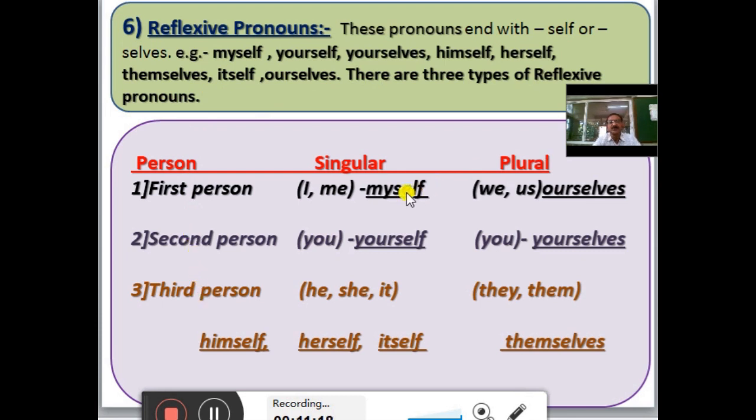Myself is the reflexive pronoun of first person singular I and me. Ourselves is the reflexive pronoun of first person plural we and us. Yourself is the reflexive pronoun of second person singular you. Yourselves is the reflexive pronoun of second person plural you.